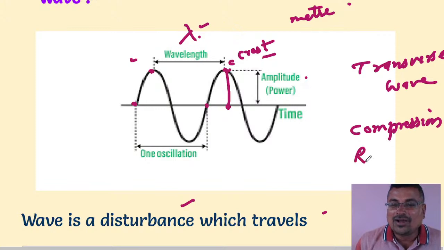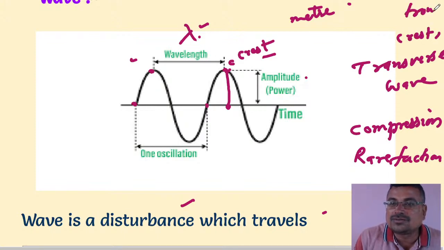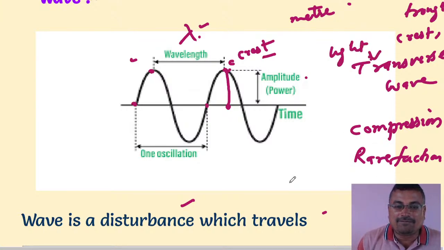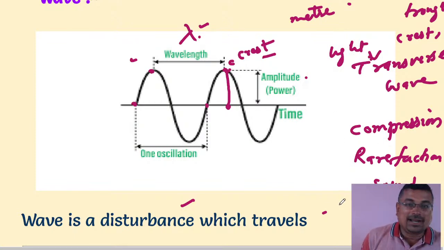Longitudinal waves have compression and rarefaction. Transverse waves have crest and trough. So light is an example of transverse waves. Sound is an example of longitudinal waves. Brilliant, very good. Now move ahead.